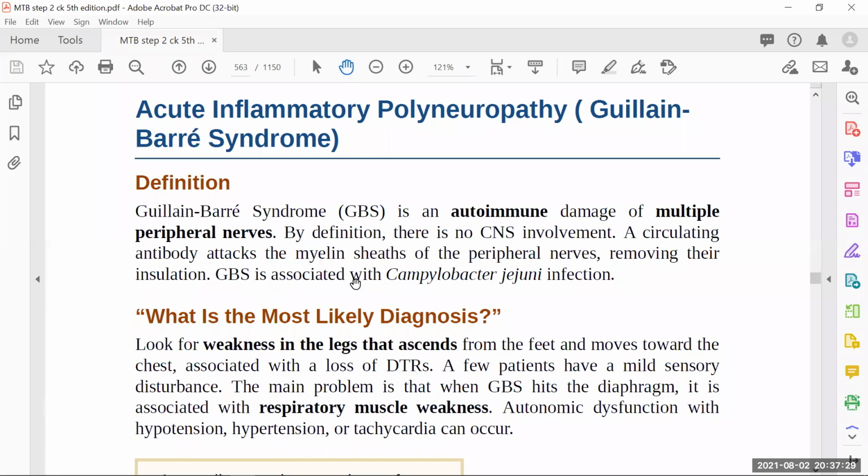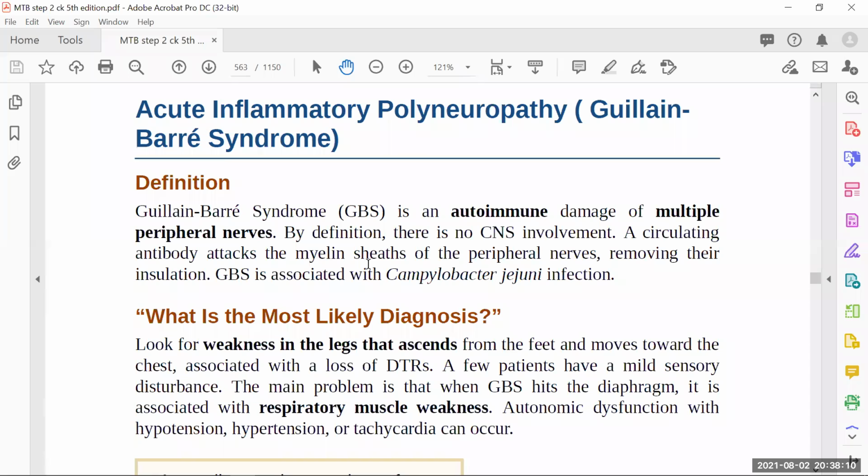A circulating antibody attacks the myelin. Of course, once we say it's an autoimmune disorder, we always think about an antigen-antibody reaction. So here, the antibody attacks the myelin sheath of the peripheral nerves. We have to think about how the myelin sheath is formed. Oligodendrocyte cells are responsible for forming the myelin sheath in the central nervous system. In the peripheral nervous system, Schwann cells are responsible for making the myelin sheath.